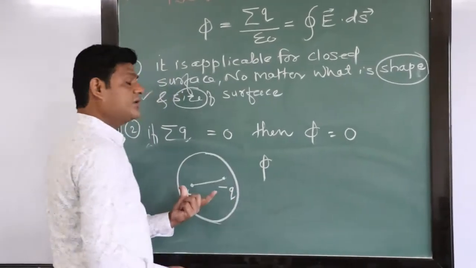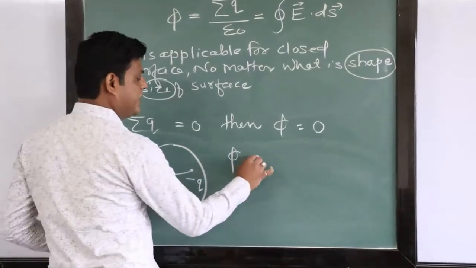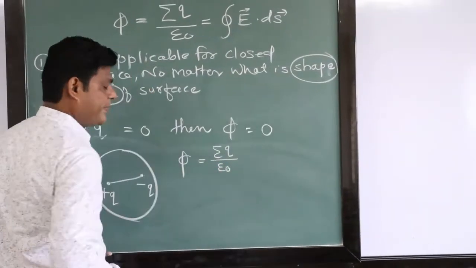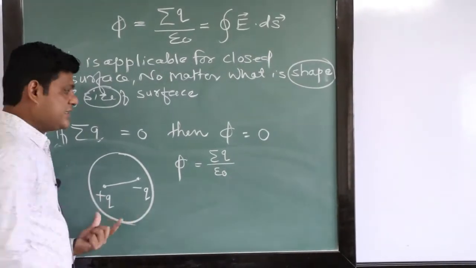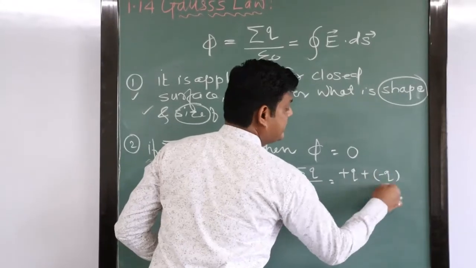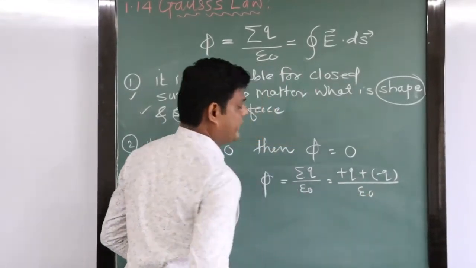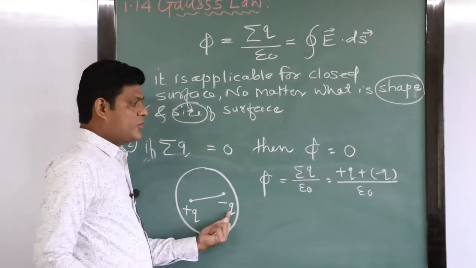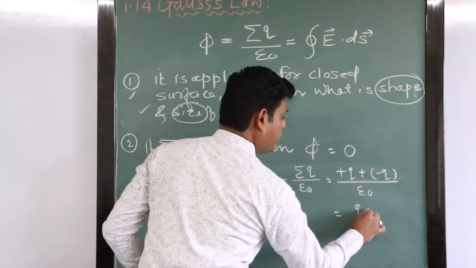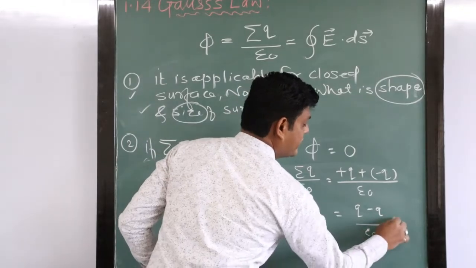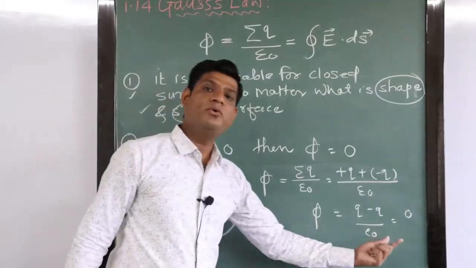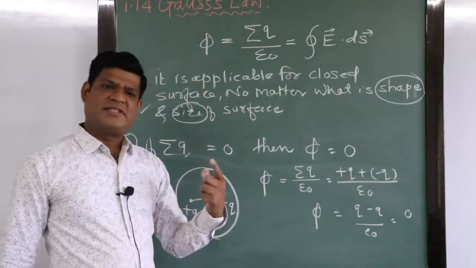Then what is the flux linked with this surface? So phi equal to, we can say, summation of charge divided by epsilon 0. Here what is the summation of charge? See, plus q charge plus minus q charge divided by epsilon 0, right? We will add them. So plus q minus q becomes 0, right? So the flux linked with the closed surface is equal to 0, no matter the size and shape.